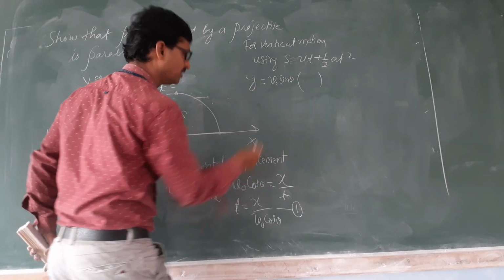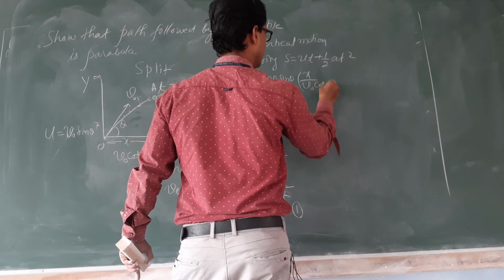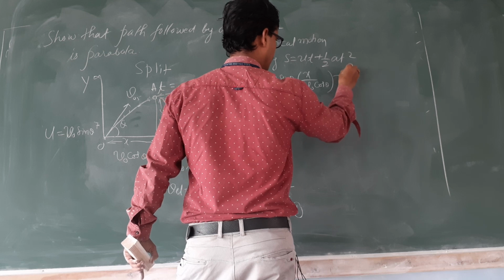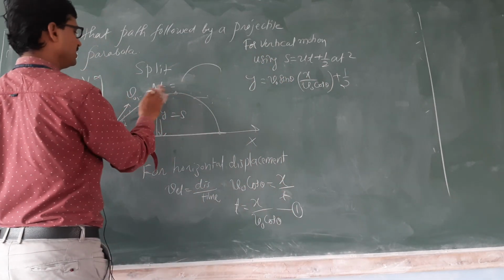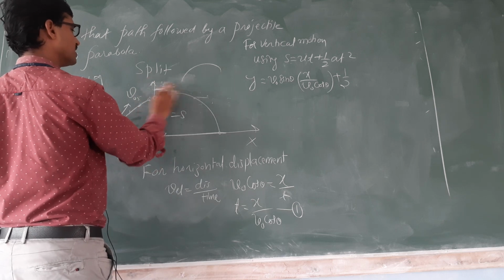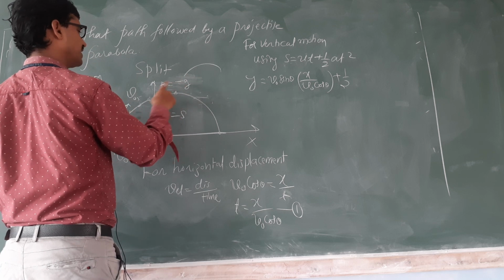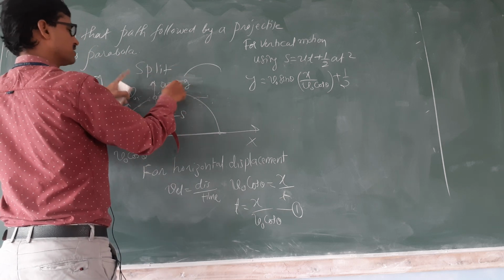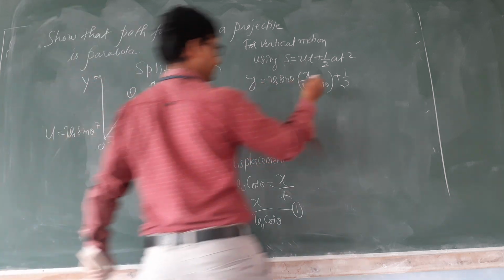t = x upon v naught cos theta, plus half. See here children, the body is going up. When the body goes up, acceleration is the acceleration due to gravity, minus g. Most of the time, when the body goes up it is minus, and when the body comes down it is plus. Acceleration should be taken as minus g.